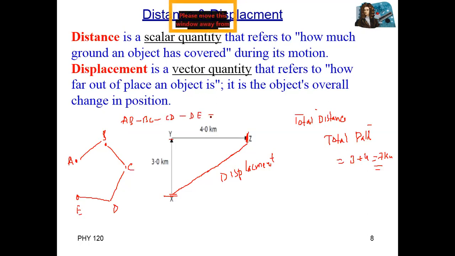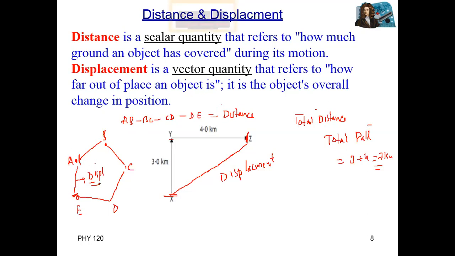This total path is called distance. But what is displacement? Displacement means the shortest possible distance between the starting point and the end point, for example from A to E. This distance is called displacement.